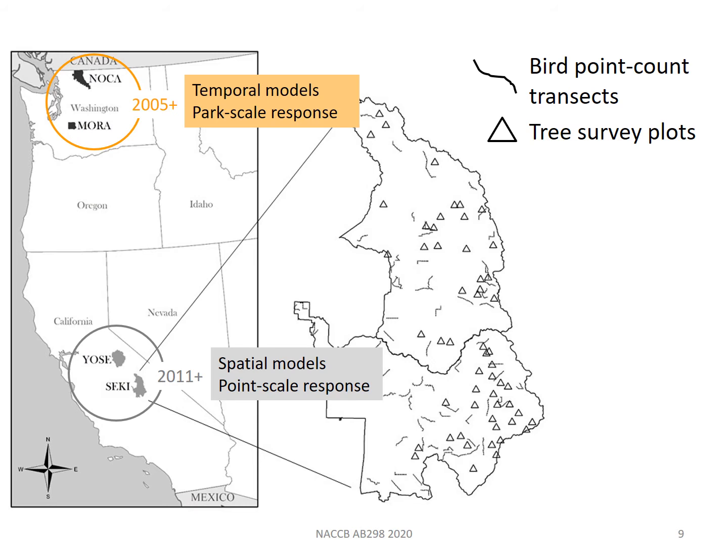We also explored separate spatial and temporal models. For the longer data sets from our northern parks, where whitebark are clearly in decline, we aggregated data at the park scale and modeled annual variation in both trees and birds. For the shorter data sets from our southern parks, where whitebark are not yet in decline, we aggregated data over time and modeled the spatial distribution of nutcrackers as a function of tree resources.